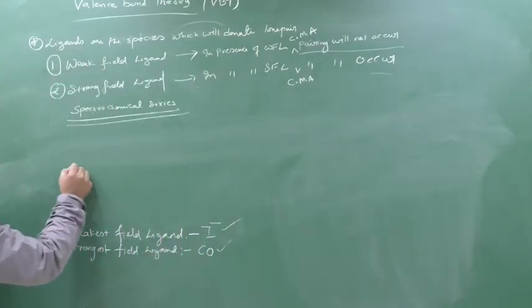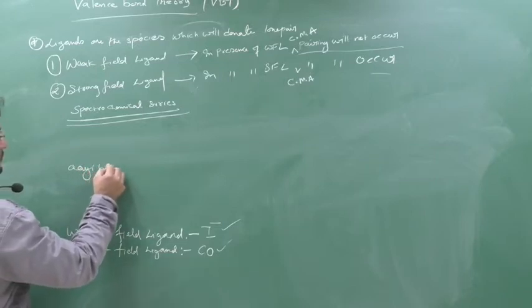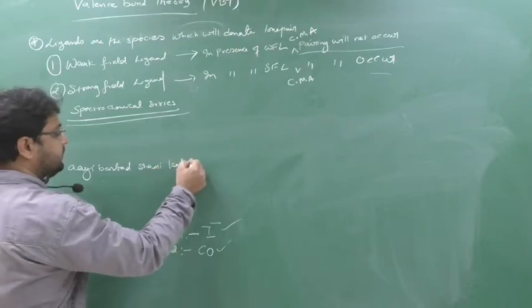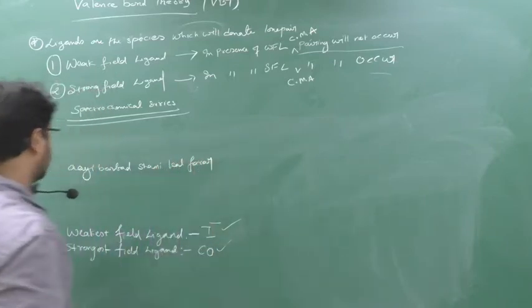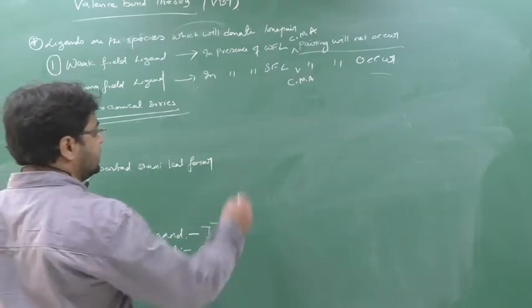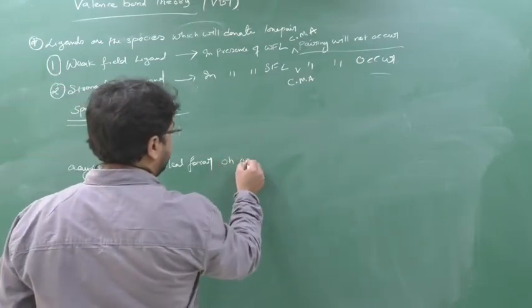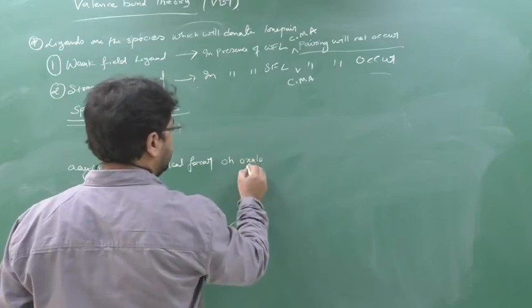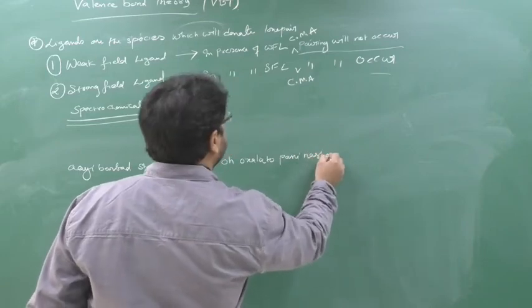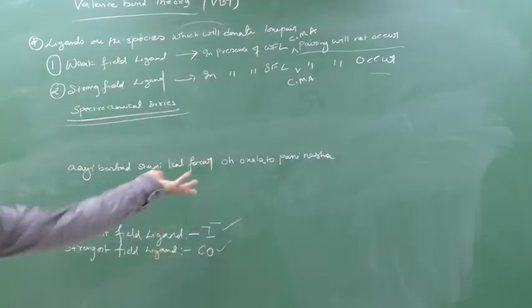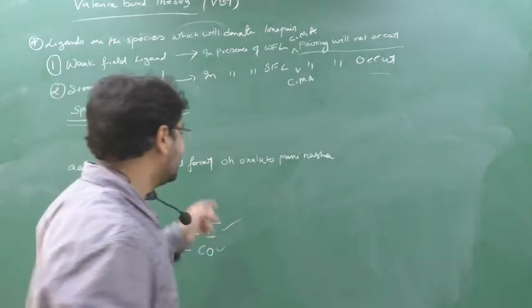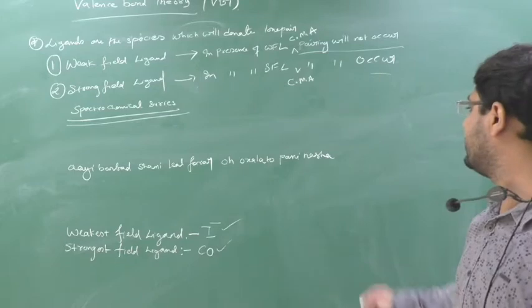Let us go to the spectrochemical series. The first shortcut: I barbadi, Shani, Kal, Farar. Next, O, oxalato, pani, nasha. Then what will come? EDTA.